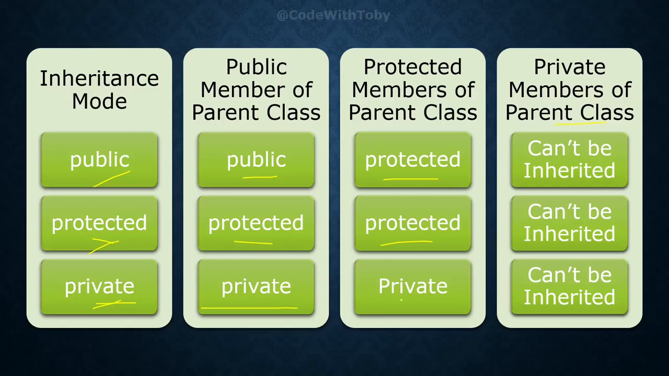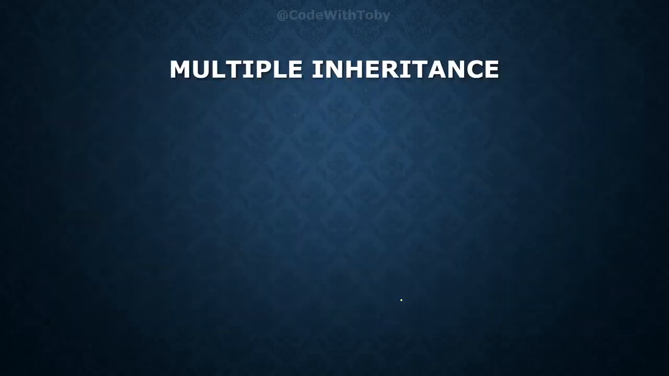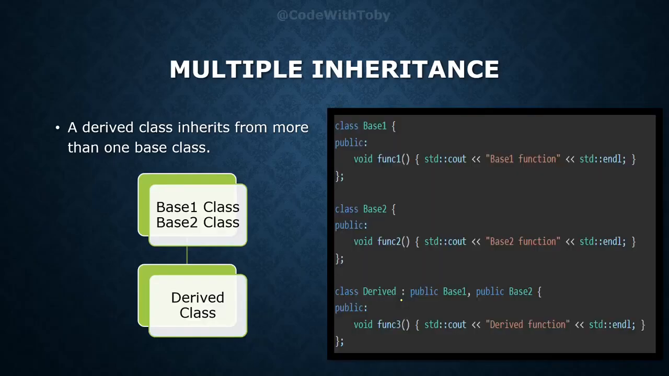Now let's move towards the next type of inheritance, which is multiple inheritance, where a derived class inherits properties and methods from more than one base class. Here we have two base classes and one derived class which is inheriting properties from multiple base classes.